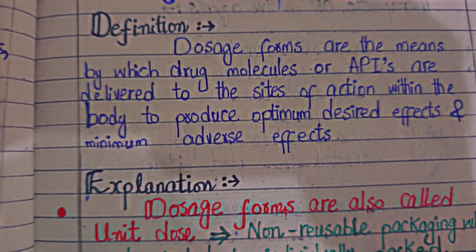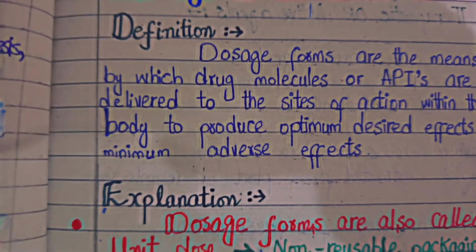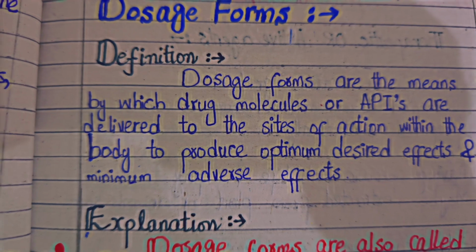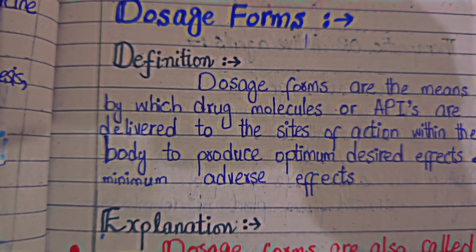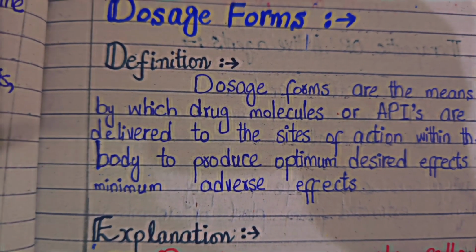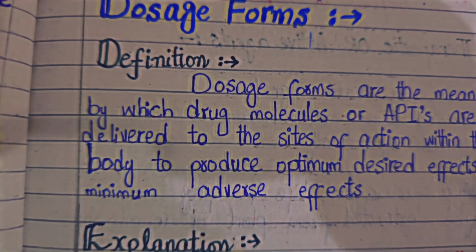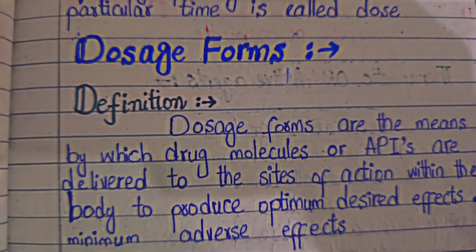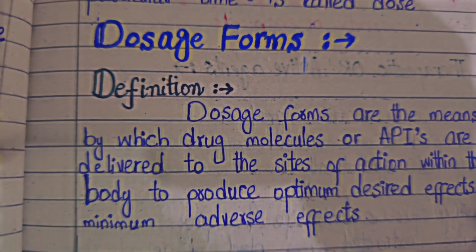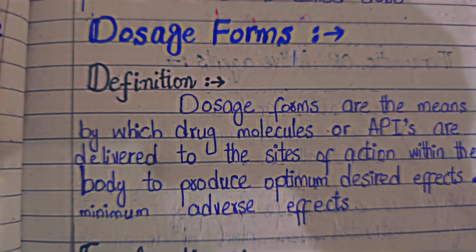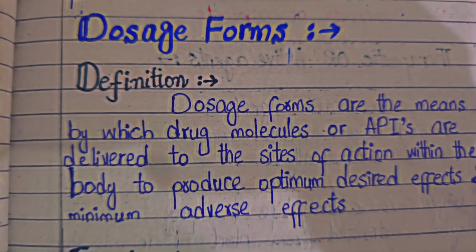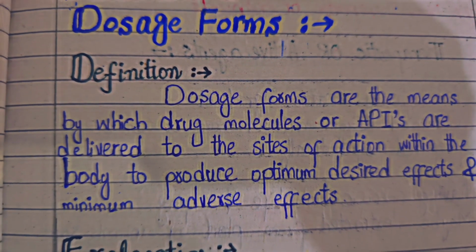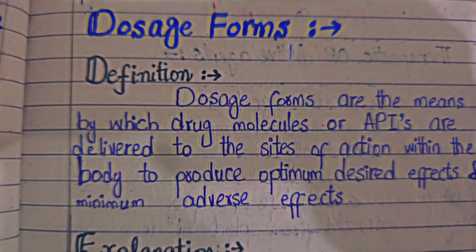So basically it produces maximum therapeutic effect, maximum desired effect, and minimum adverse effect, meaning minimum toxicological effect. So mostly it will have a pharmacological action and a lesser toxic effect. So this is basically the dosage form. Dosage form will include active pharmaceutical ingredients with excipients, which we previously called the medicine. So dosage forms are basically the drug molecules or APIs that are to be administered to the site of action within the body to produce maximum effects and minimum adverse effects.